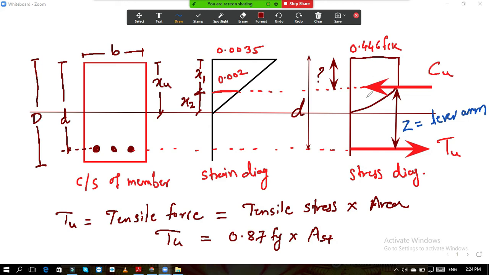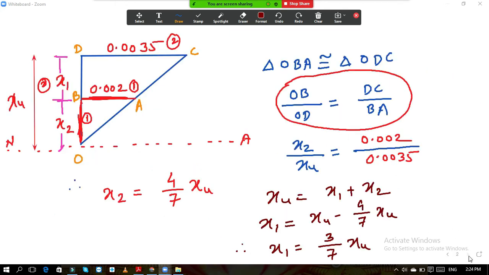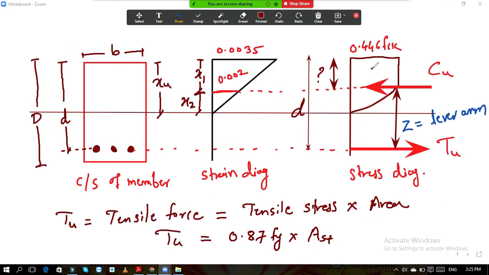To estimate the stress intensity, area under the curve. In the next part you can see, if I divide this into two areas, this is area number 1, this is area number 2. First is rectangle, second is parabola.